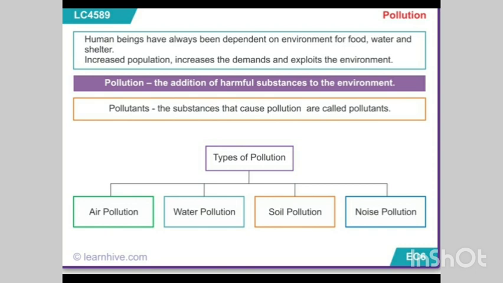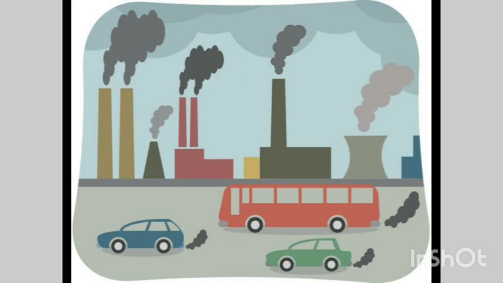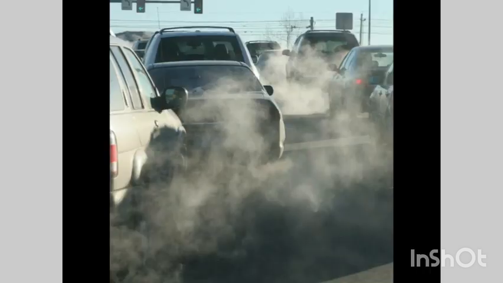Now let us start with air pollution. What is air pollution? Harmful gases and smoke released into the air by factories and motor vehicles pollute the air. The smoke from factories and motor vehicles contains fine particles of ash, coal, metal and toxic chemicals. These are the main pollutants of air.